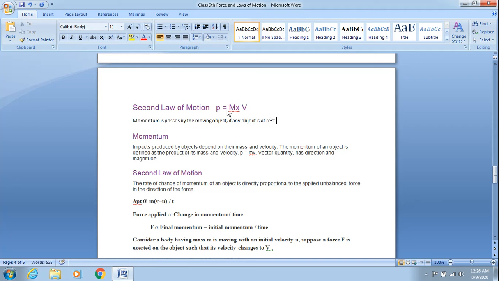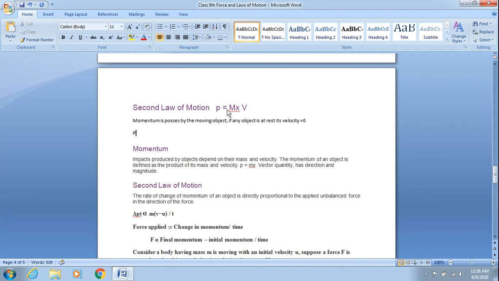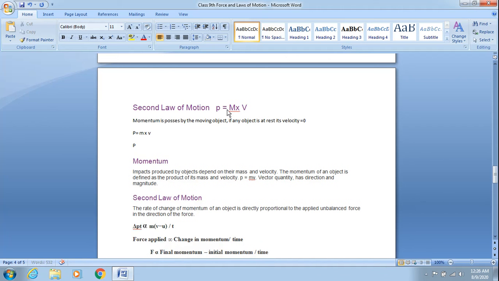That means its velocity is 0. And if its velocity is 0, since momentum is the product of mass into velocity, if v is 0, then automatically p becomes 0. That means the objects which are at rest can never possess momentum. Okay? I hope now the definition of momentum is clear to you.